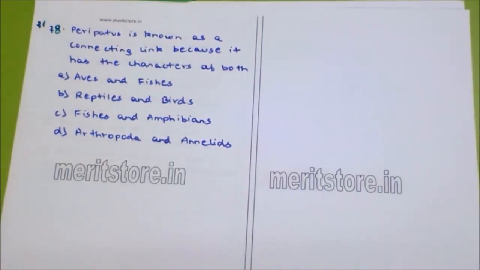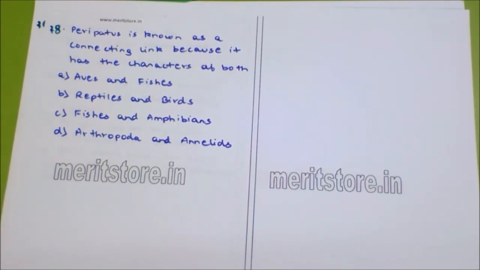Peripatus is known as a connecting link because it has the characters of both: aves and fishes, reptiles and birds, fishes and amphibians, arthropoda and annelids. Peripatus is one of the connecting links between annelids and arthropods.